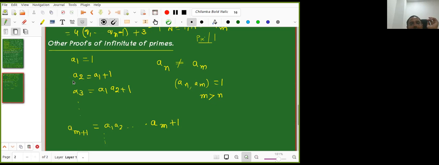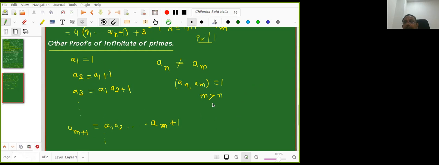So you take A1, A2, GCD 1; A1, A3, GCD 1. That is easy because one of them is 1. But now A2, A3 also GCD 1, A2, A4 also GCD 1. Like that, take any two, their GCD is 1. That is what I have to prove. Is the question clear? Just tick if the question is clear. Question only, don't look for the answer. I'm asking just this: in this infinite sequence, you take any two terms, their GCD is 1. That much only. Now I want to prove it. How to prove it? I'll prove it now.